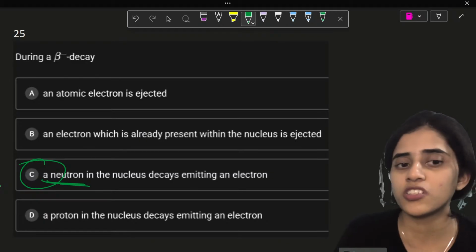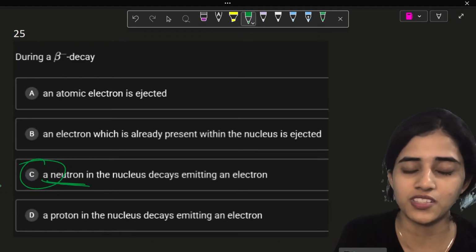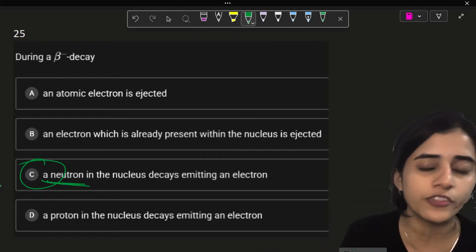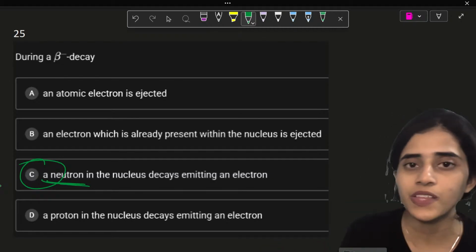Singer, for this question, there is no easy trick. It's the easiest question, a simple question. But for other questions, for mathematical questions, I will do a video with shortcuts.